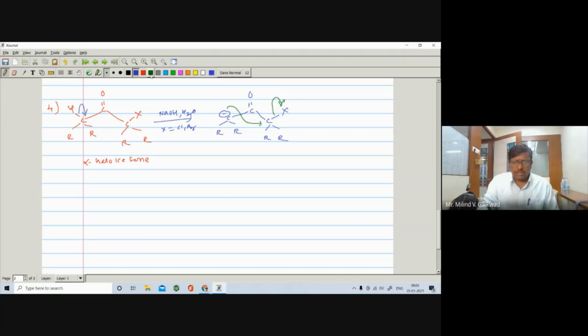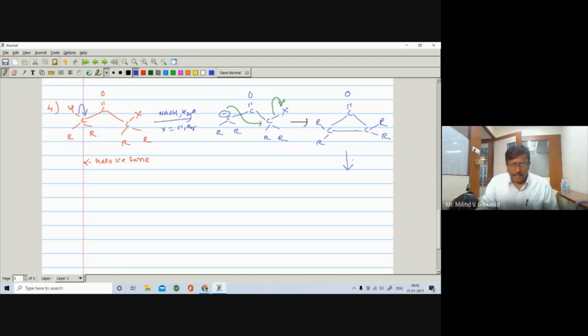So here you get the corresponding cyclic compound. Here C double bond O, here is a carbon, here is a carbon, right? It becomes a 3-membered nucleus. Here is R, here is R, also here is R and R. Okay, we can take all R, they are same or maybe different.